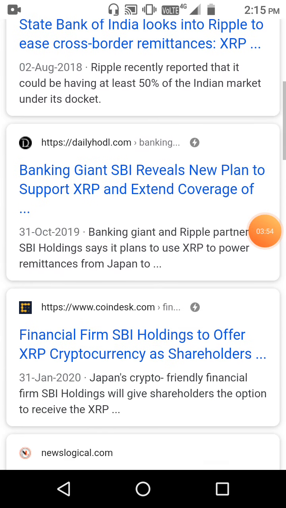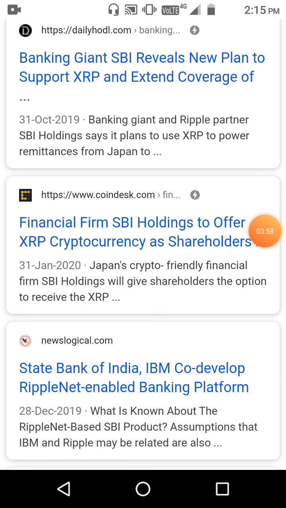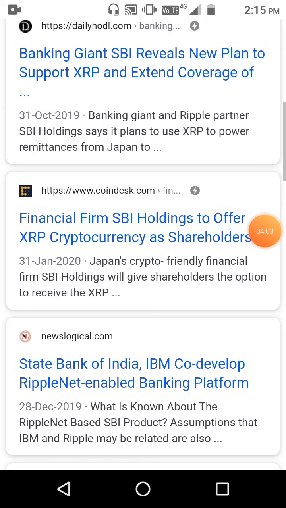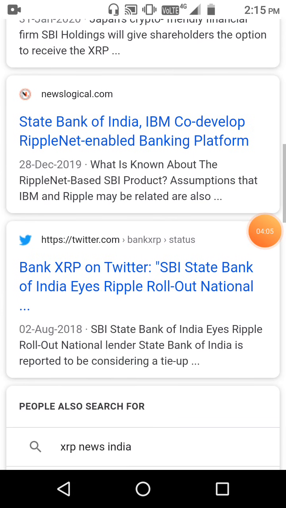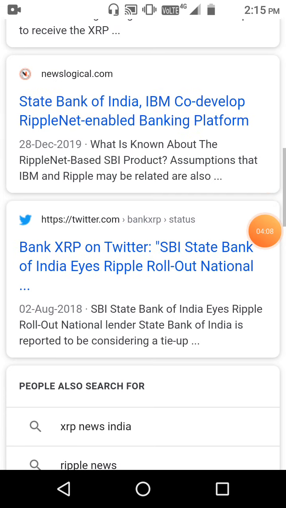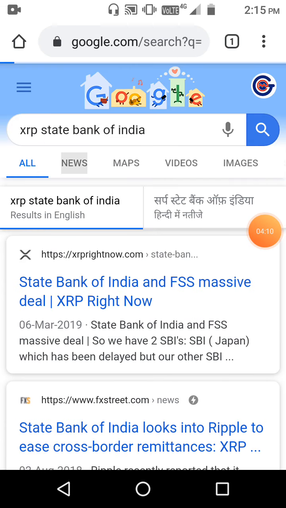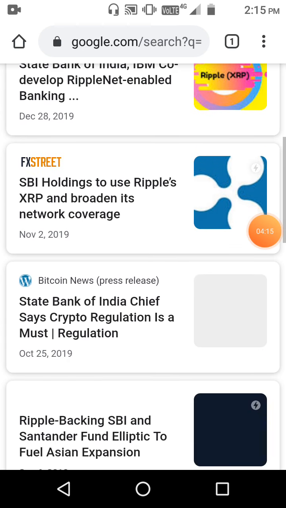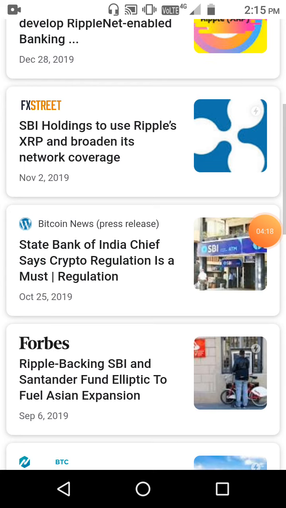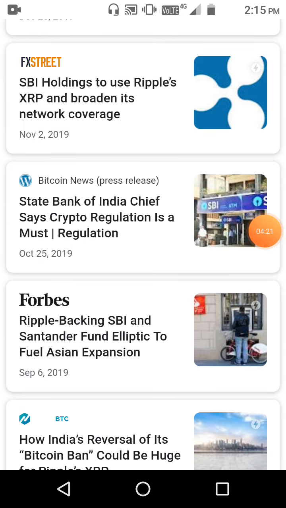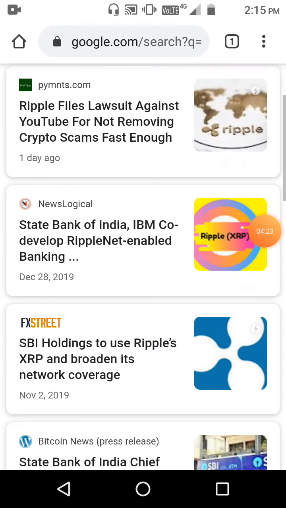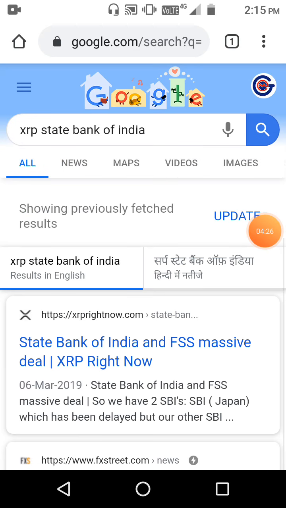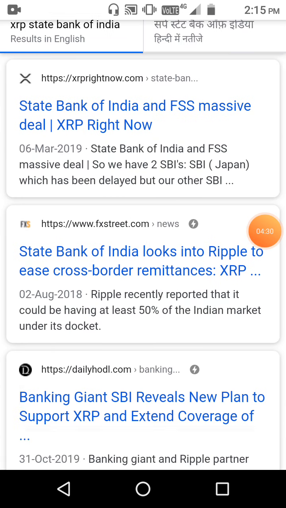As Bitcoin is a very costly currency, everybody can't afford to purchase it, but Ripple has a very low price; at 14 or 15 rupees you can get it. You can also see that the State Bank of India chief says crypto regulation is a must. So we should not think that buying or trading cryptocurrency is illegal. It is legal now, and you can go for it.